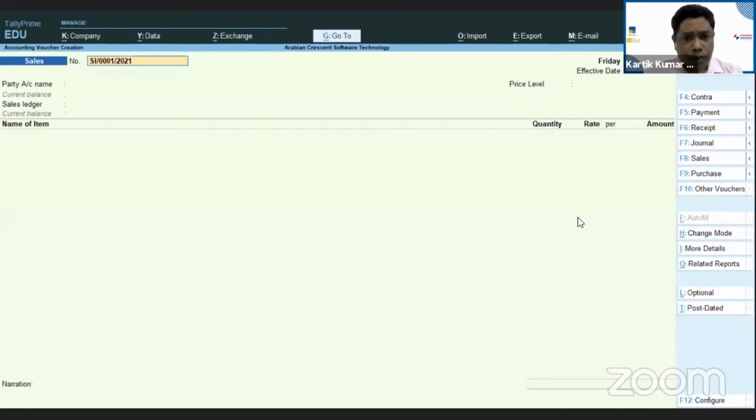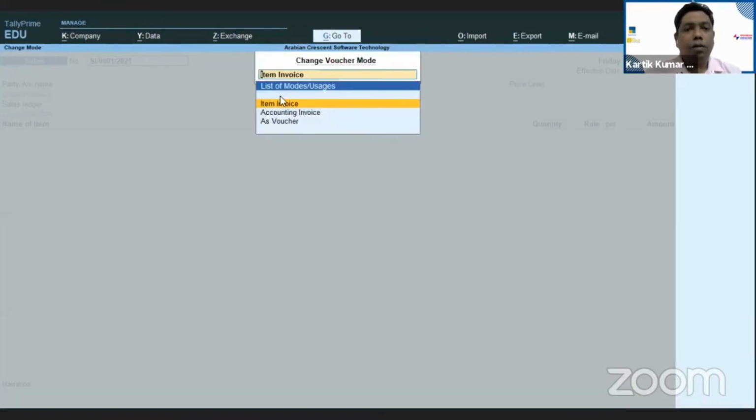Now, this particular option in Tally ERP, you had to press Alt-I and then you could do that. Now here in Tally, they have made a different option, like change mode. So with the word itself, you can understand, like in my earlier webinar also I have told, Tally is giving you the menus in such a manner that any layman can understand what exactly they are trying to tell about this menu. So change mode, when I click on it, then here you'll be able to see item invoice, accounting invoice, and as voucher.